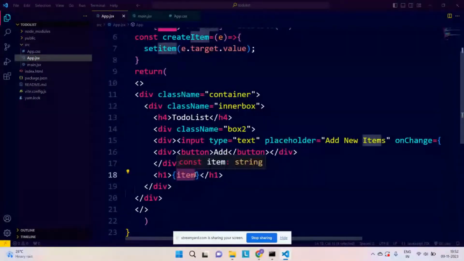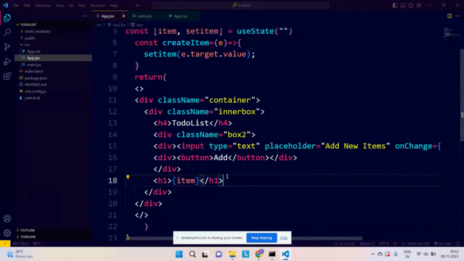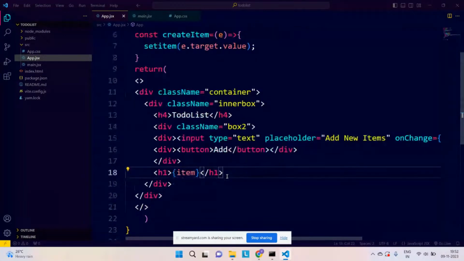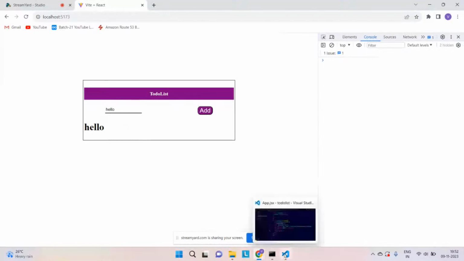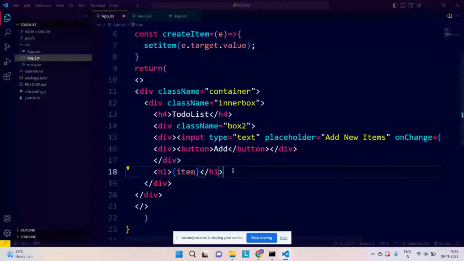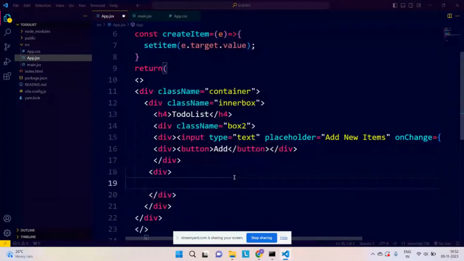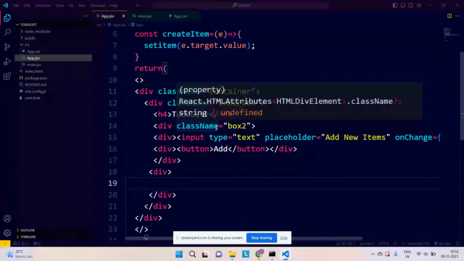Very simple thing, right? Apart from that, now what I want is, whenever I click on this add button, I want all those things to come below, one below the other. Very simple, right? So for that, let me take one div first, and inside it we are going to have this. Oh, before this, we need to do something. We need to store it somewhere, right?